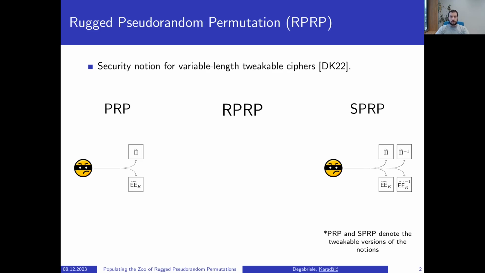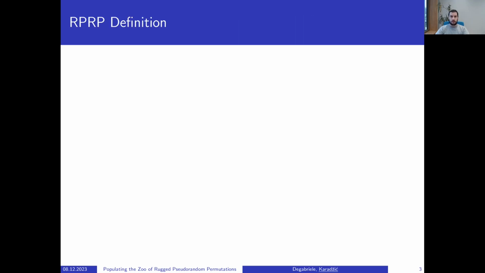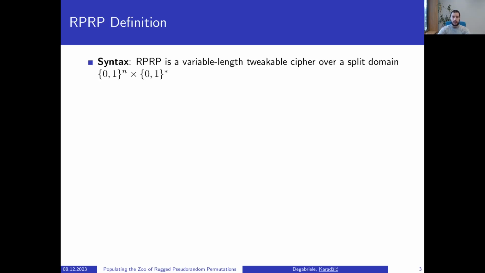The RPRP notion lies right in between, and there the adversary has full access to the enciphering algorithm, but only partial access to the deciphering algorithm. Let's look at the details of the definition. Syntactically, an RPRP is a variable length tweakable cipher defined over a split domain {0,1}^n × {0,1}*, meaning the enciphering algorithm takes in the tweak T and the input XL||XR, where XL is of fixed size n and XR is of variable length.